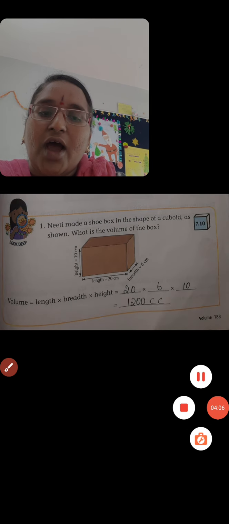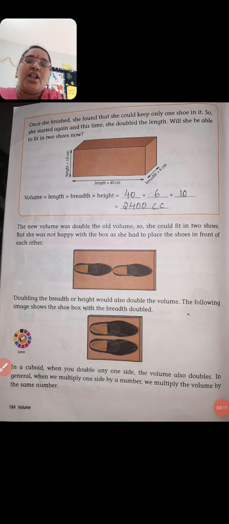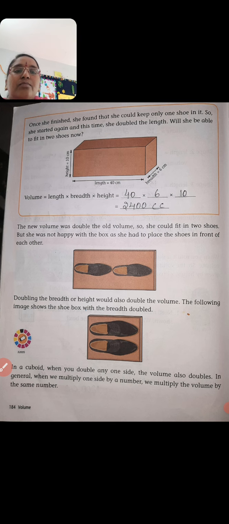Now you understood, everyone? Yeah, very nice. Now turn the page. Yeah, now you have turned the page, no? Now you see, Neeti has also prepared one more box, which is of length 40 centimeters. Why did she prepare one more box? I will explain. Once she finished, she found that she could keep only one shoe in it. So she started again this time, and she doubled the length. Will she be able to fit two shoes now?